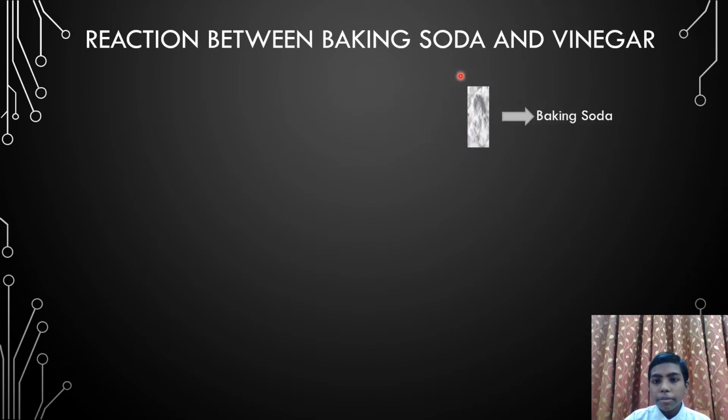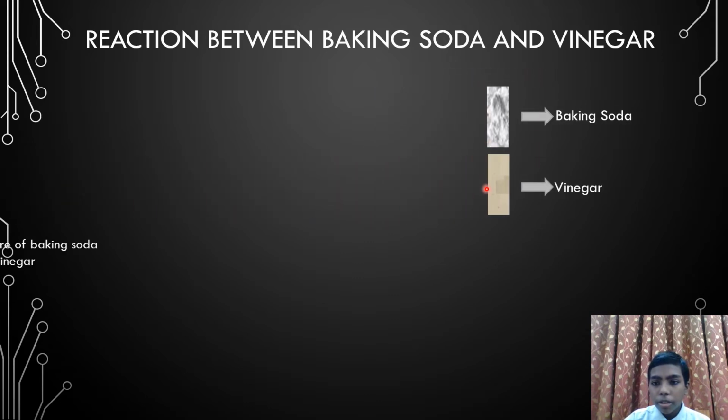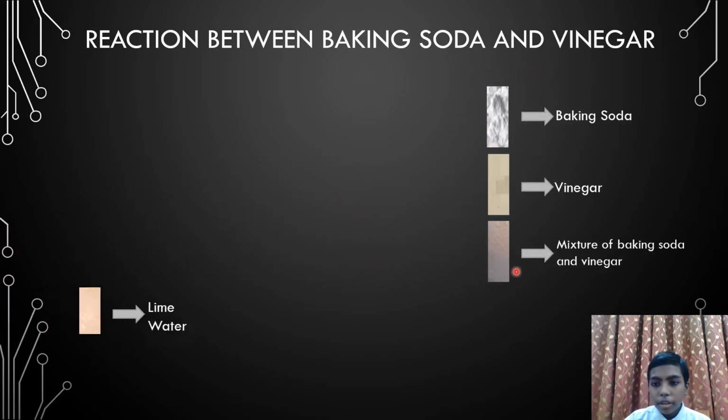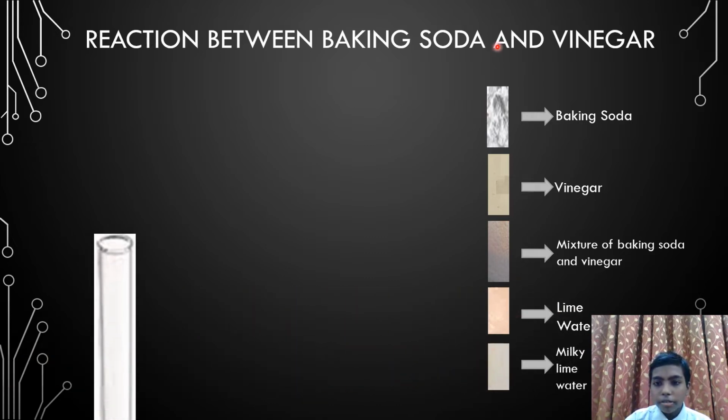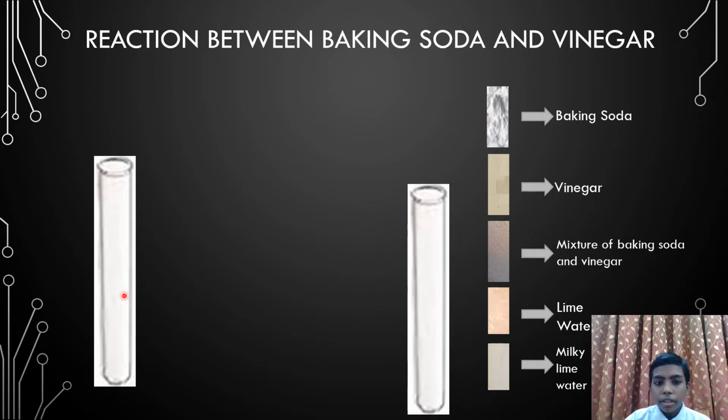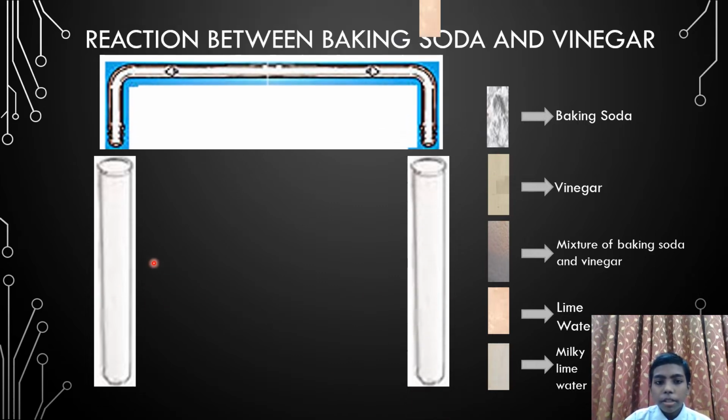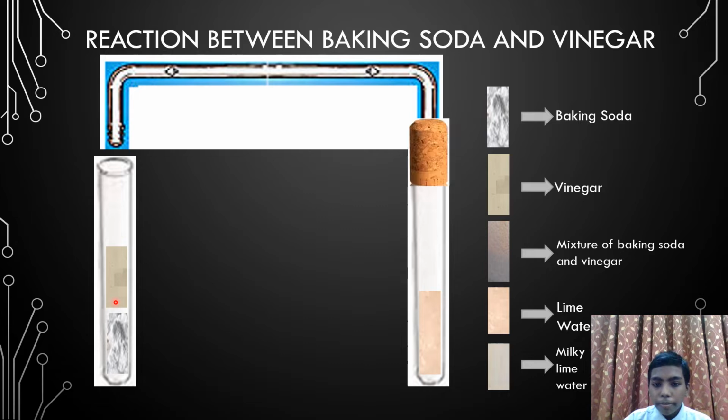Then this is the reaction between baking soda and vinegar. This is baking soda, this is vinegar, this is the mixture of baking soda and vinegar, this is lime water, and this is the milky lime water. Now we have to take two test tubes, then a delivery tube, then we have to put lime water here, and baking soda and vinegar here. Then we have to cover it with corks. It will form the mixture of baking soda and vinegar. Here now carbon dioxide is forming.